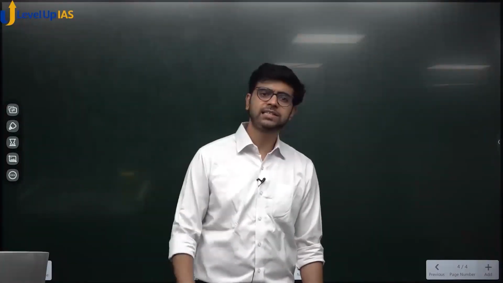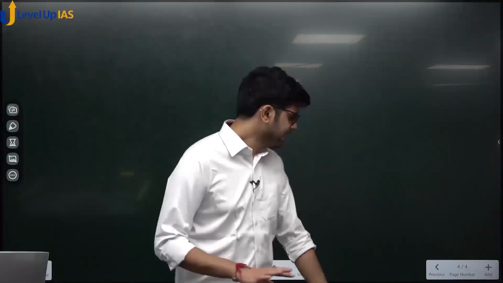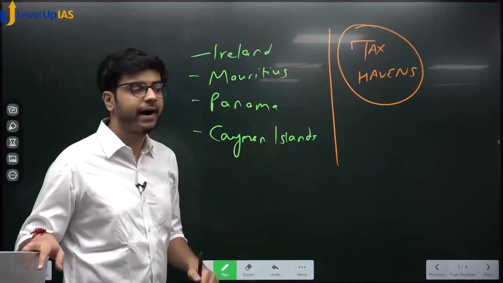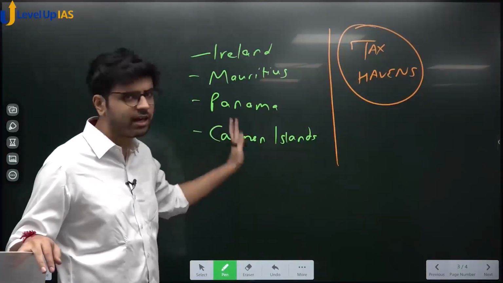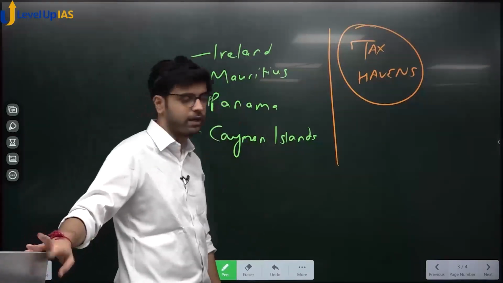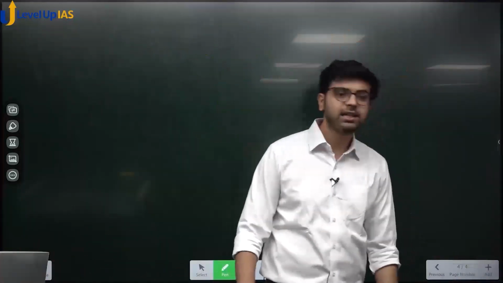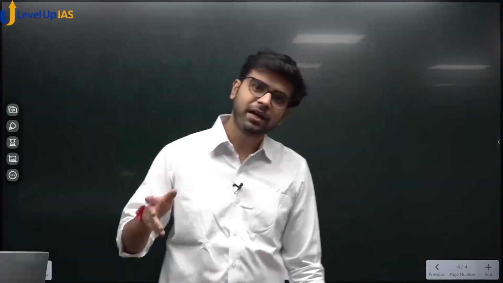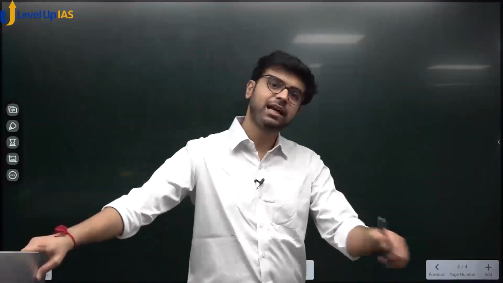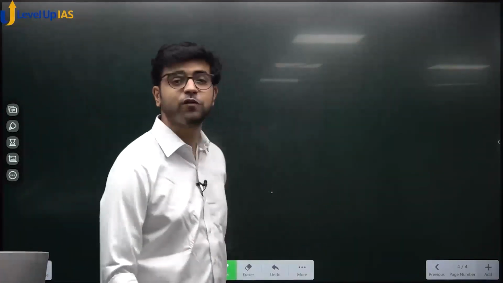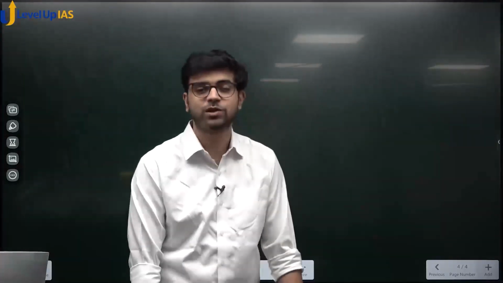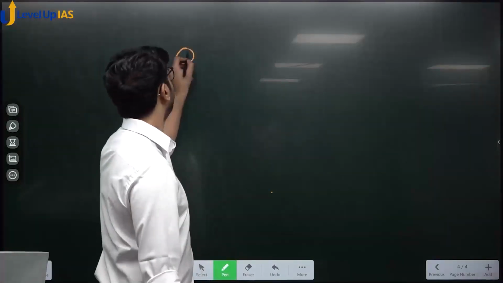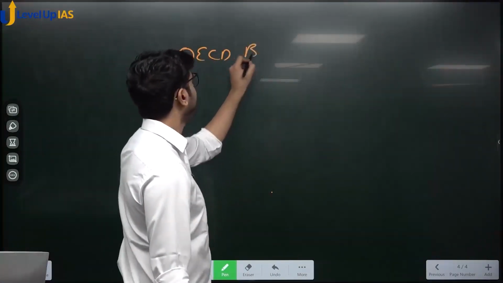So they said that at least, see, these countries will not sign the agreement. These countries will not agree to share the information. These countries are very reluctant because their entire economy is dependent on this money, which is fine. So at least with other countries whose tax rates are medium but still profit is shifted, whose tax rates are a little bit high but still profit is shifted, we will sign an agreement. Okay? That agreement was signed in 2017, and the question was asked in the 2016 prelims exam. That is known as the OECD BEPS agreement.